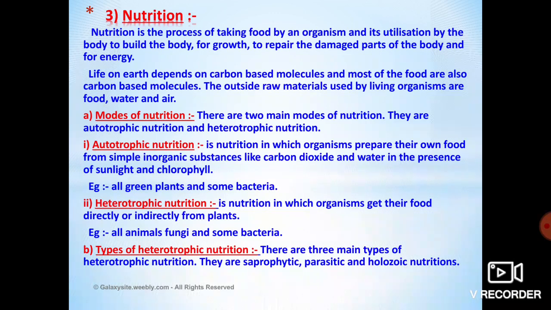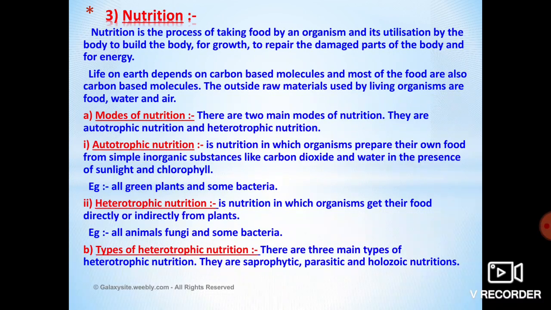The examples for heterotrophic nutrition are all the animals and all non-green organisms. All the animals and all the non-green organisms come under the heterotrophic mode of nutrition. Dear children, we have discussed nutrition, its meaning and the types of nutrition, that is autotrophic and heterotrophic nutrition, right?